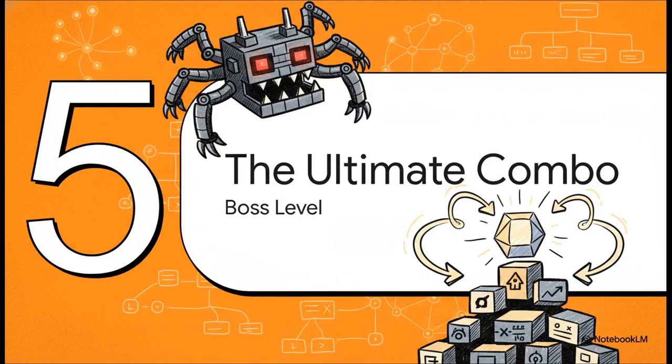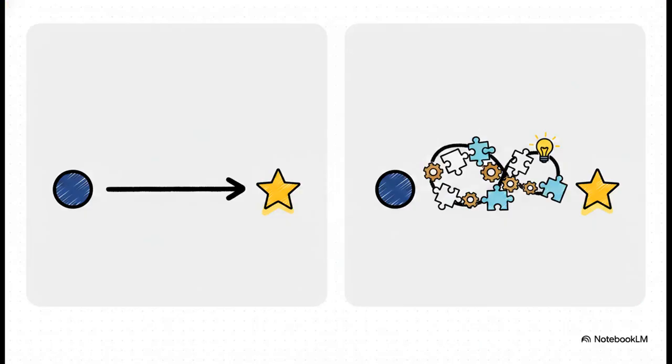And finally, we've arrived. Boss level, the ultimate combo. This is where we stack all our new skills together to handle the absolute hardest problems you can possibly throw at an AI. A standard few-shot prompt just gives the question and the final answer, like asking for train speed and just typing 30 miles an hour. But when we upgrade to few-shot chain of thought, we combine our techniques. You teach the model not just what the final formatting should look like, but the exact internal logic it needs to get there. You're actually including the step-by-step reasoning inside your examples. Yes, it's expensive on tokens, but it is without a doubt the most powerful technique for guaranteeing high accuracy.